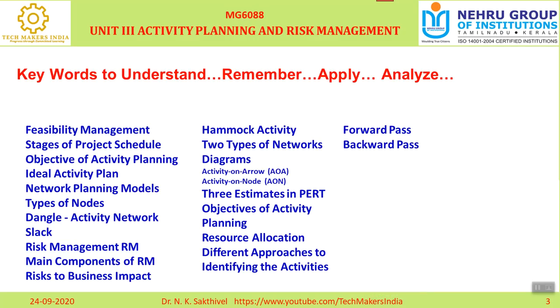This backward pass is used for calculating the latest occurrence time. The latest occurrence time means, I told you within 5 months I can complete, exactly 5 months. I can take another extra 10 days, so considering that extra 10 days also. That means it is a rigid schedule, mandatory, we want to complete it at any cost.